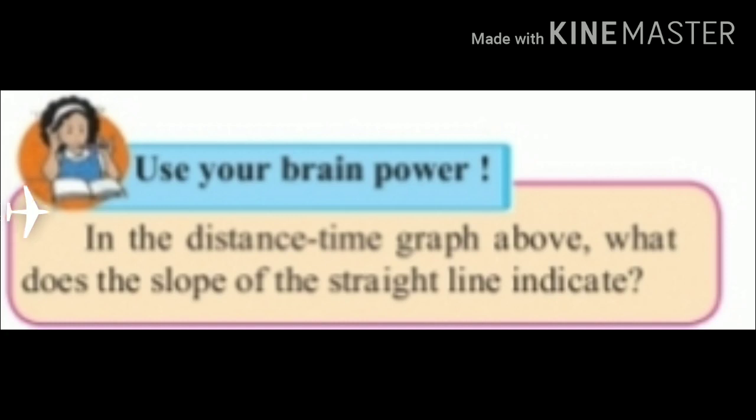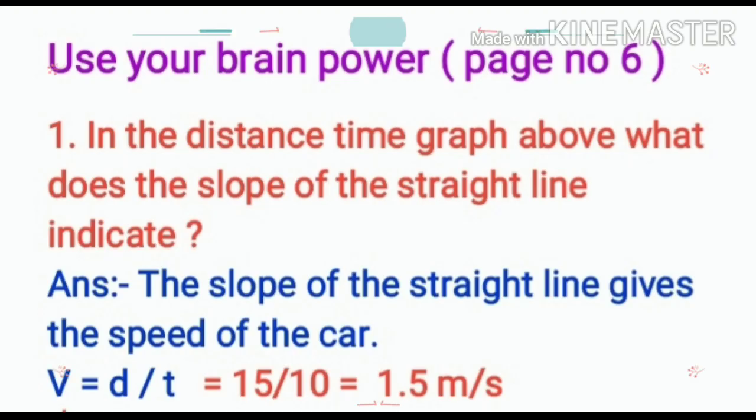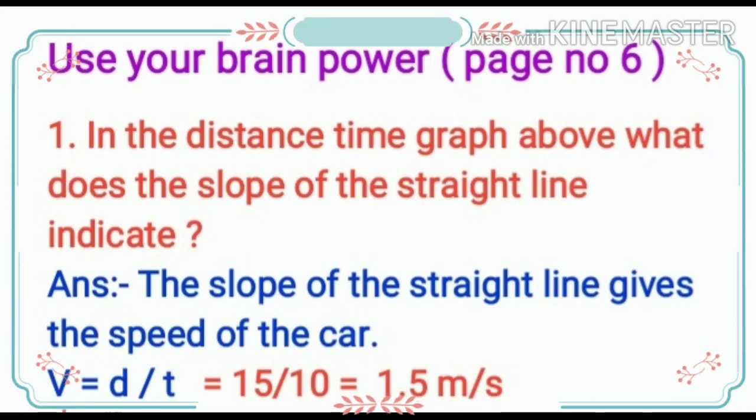According to this, one question is asked in Use Your Brain Power on page number 6. In the distance-time graph above, what does the slope of a straight line indicate? The slope of a straight line indicates the speed of the car.